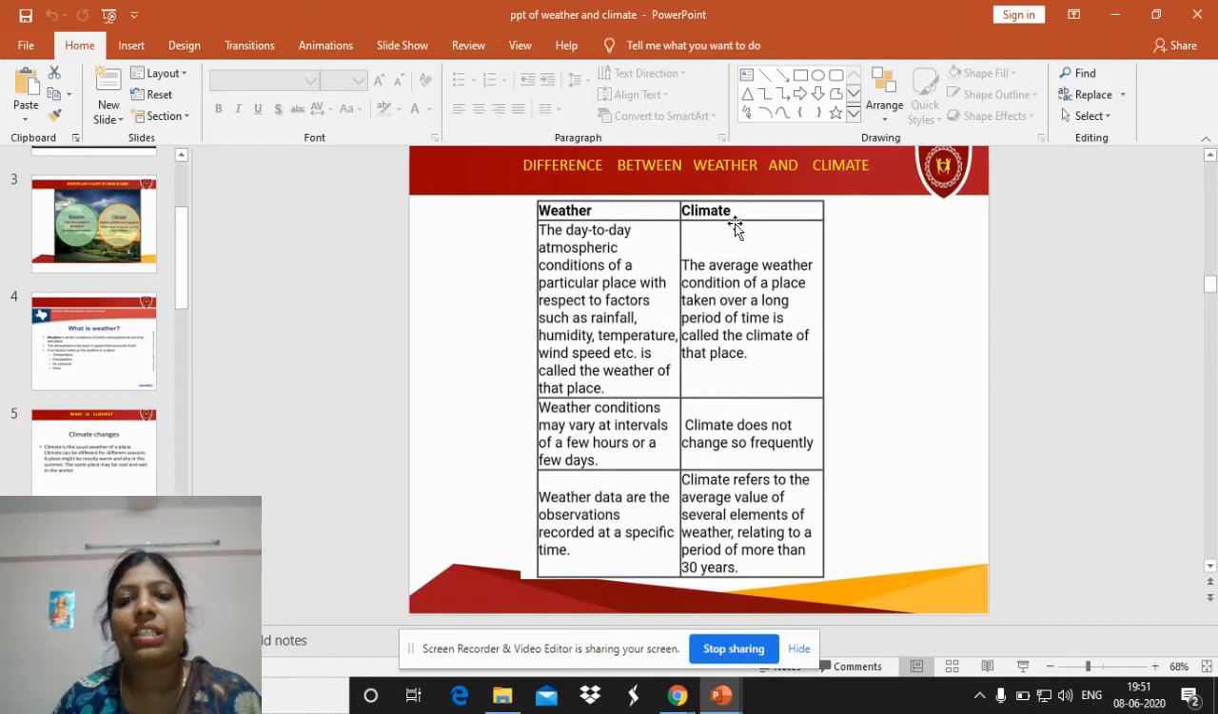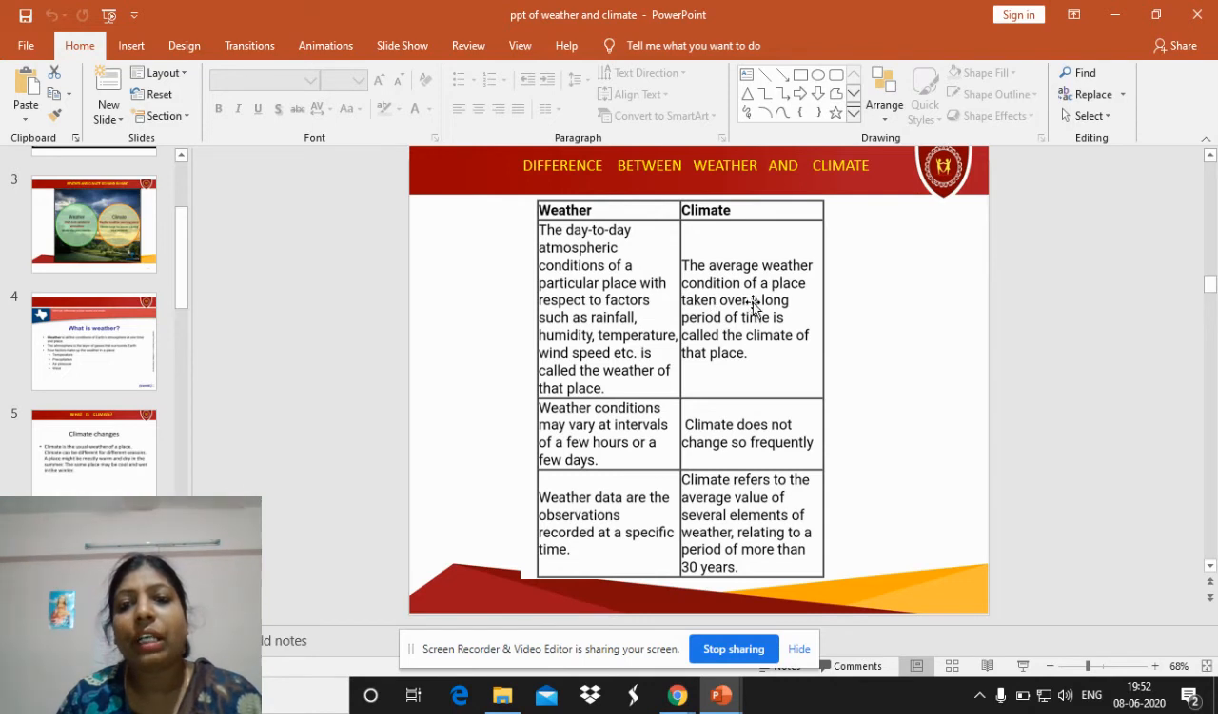Now, what is the major difference between weather and climate? Weather is the day-to-day atmospheric condition of a particular place with respect to factors such as rainfall, humidity, temperature, and speed of the wind. All these affect the temperature or the rainfall of a day in a place. We are talking about the day-to-day conditions of a place. All these factors affect whether the place should be cool or hot during the day.